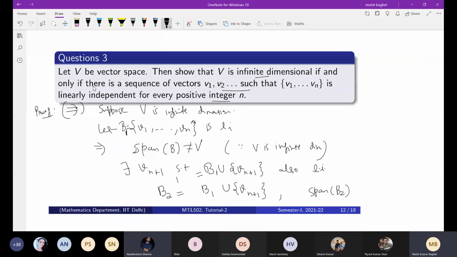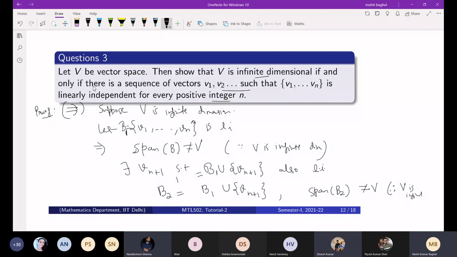Why is it not V? Again the same, because of the hypothesis. Hence, we have a sequence of vectors Vn, linearly independent for every positive integer n. So V is infinite dimensional.